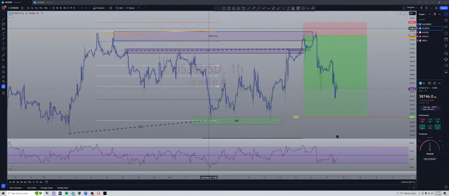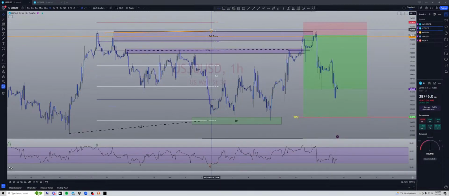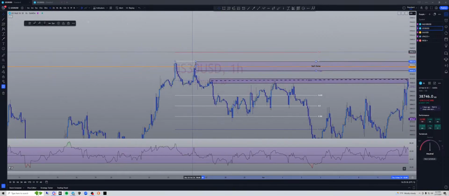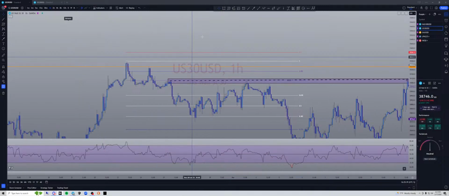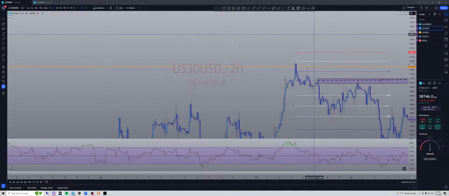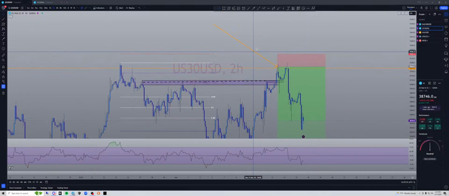And then I also saw to the left that we had this wick right here. Let me delete this so we can see it better. We had this little candle, and it depends on what time frame you're on. Right there, we had that wick. Okay? So I wanted that to get filled. So I drew an orange line across the top of that wick, and that was my entry right there.